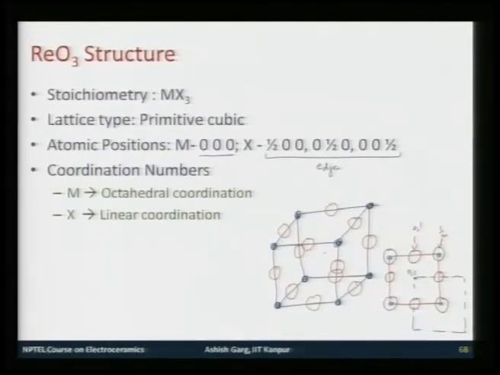As a result, this position which was 0 1 earlier becomes half, this will also become half, and you will have another one here at half and another one here at half, okay. And these are empty, nothing.